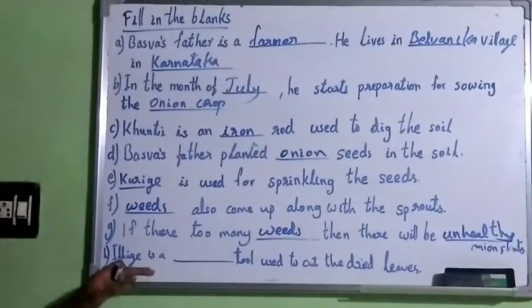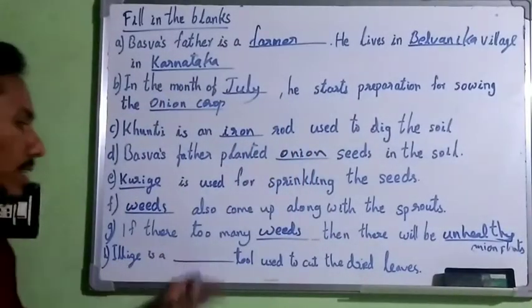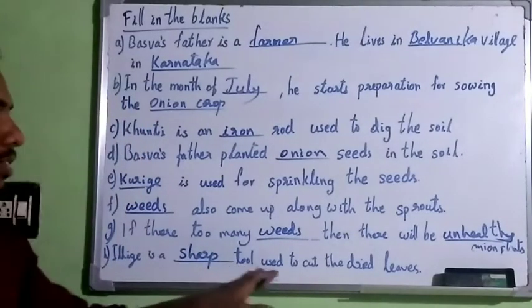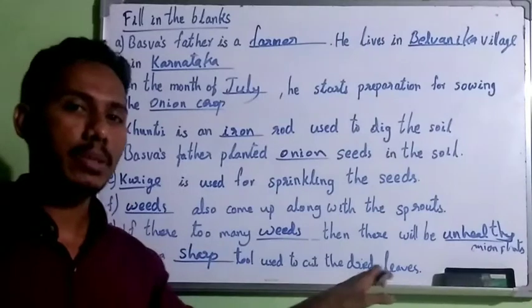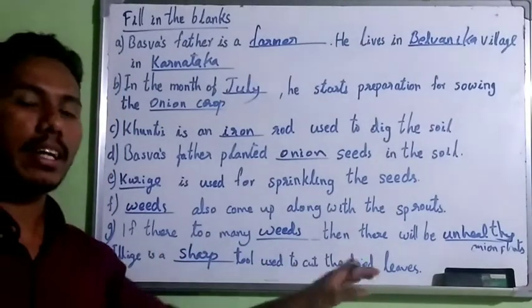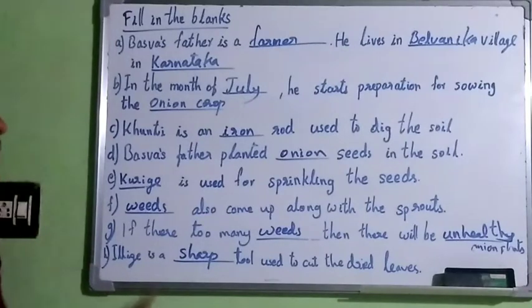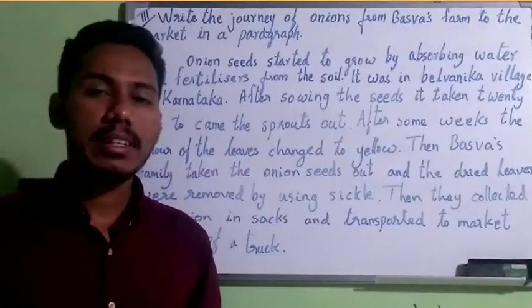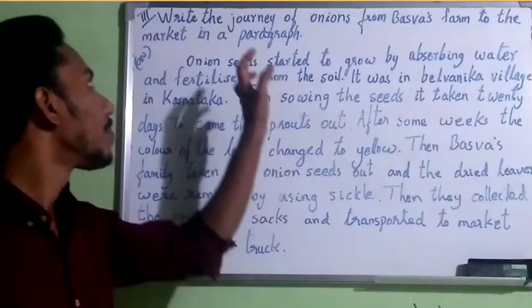Then the last one: sickle is a sharp tool used to cut the dried leaves. Okay, you have to fill these blanks in your workbook and study it well. Then listen to the next question.